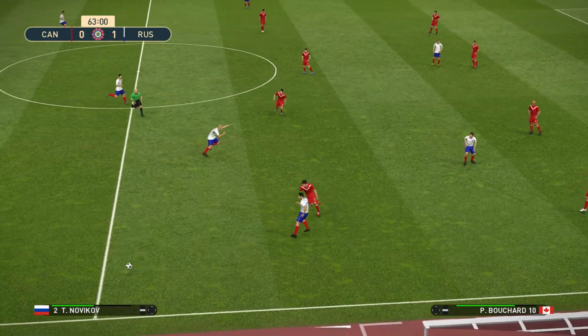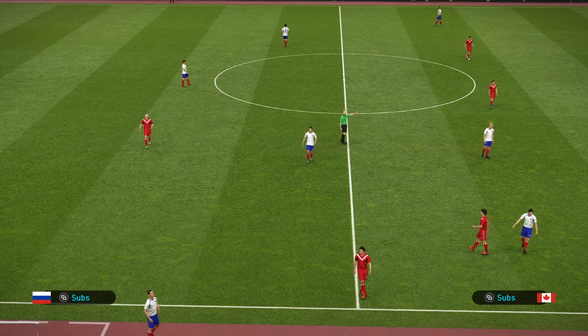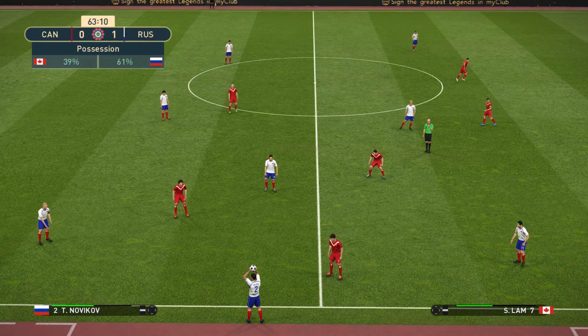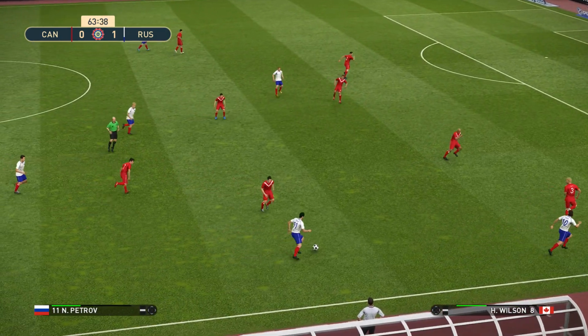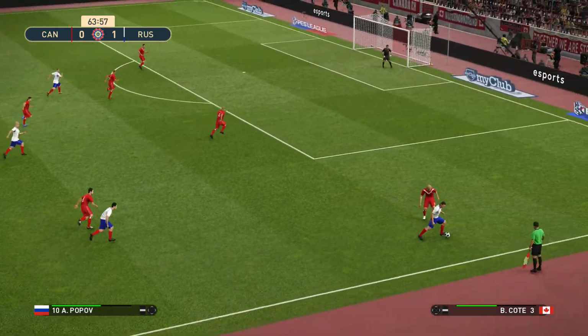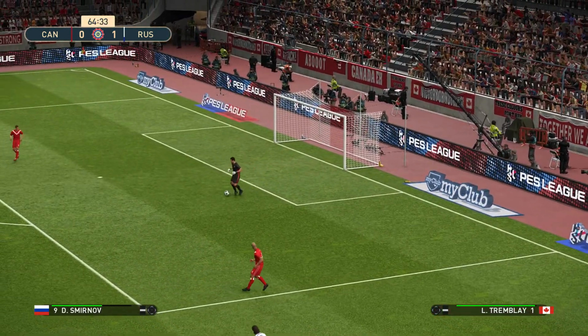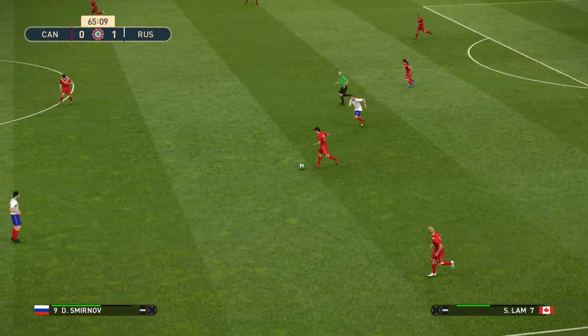Petrov. And Russia win the throw in. Novikov with the throw in. Here's Petrov. Back to Tremblay. Johnson. Lamb.